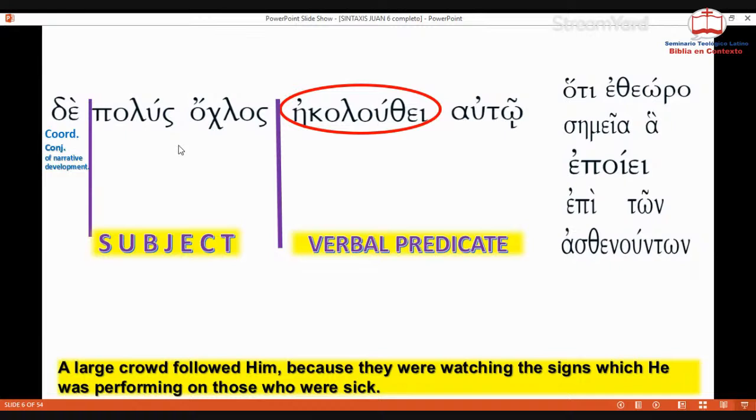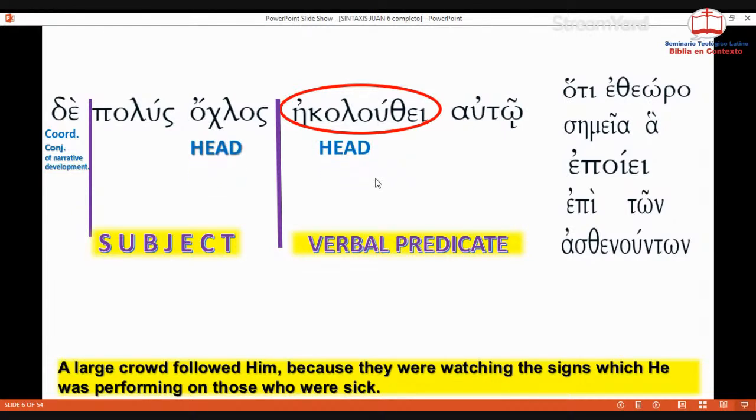It is a verbal predicate because the verb here is not a linking verb. It means to follow. All right. So once we split the sentence into its two parts, then we will find the head of each part. We need to find the head of the subject and the head of the verbal predicate.